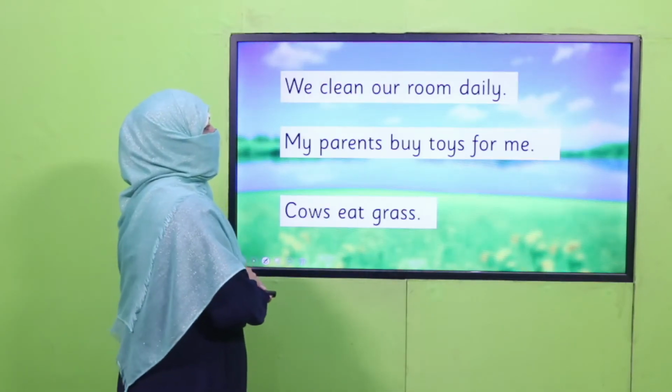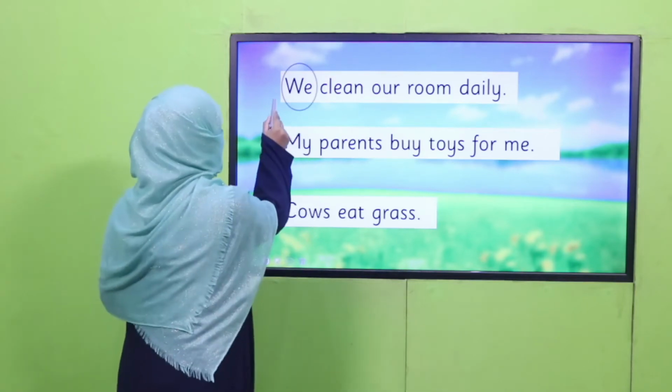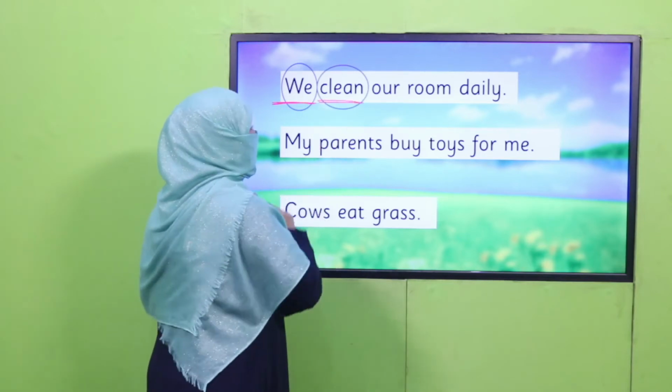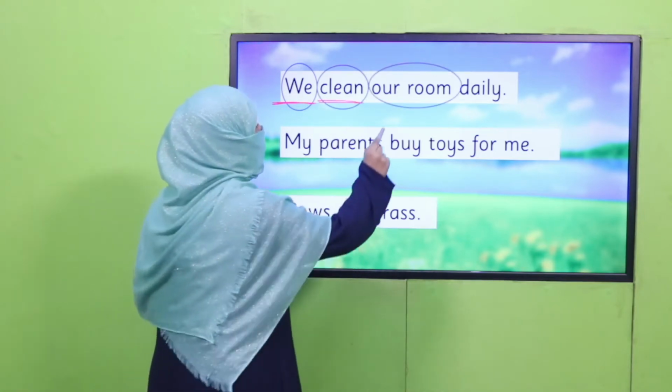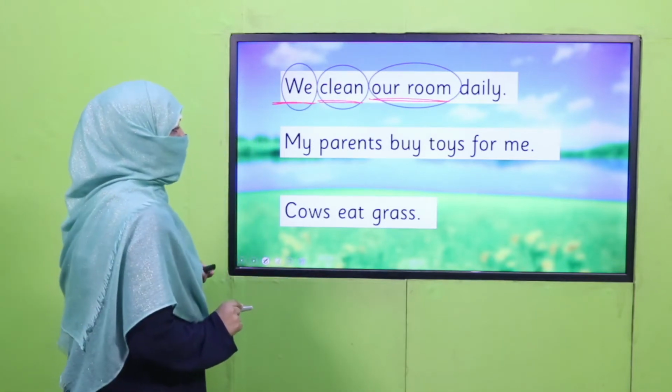We clean our room daily. Here, we. Who is performing the job? We. So it's a subject. Cleaning is the work which we are doing. It's verb. And our room is object. My parents buy toys for me.